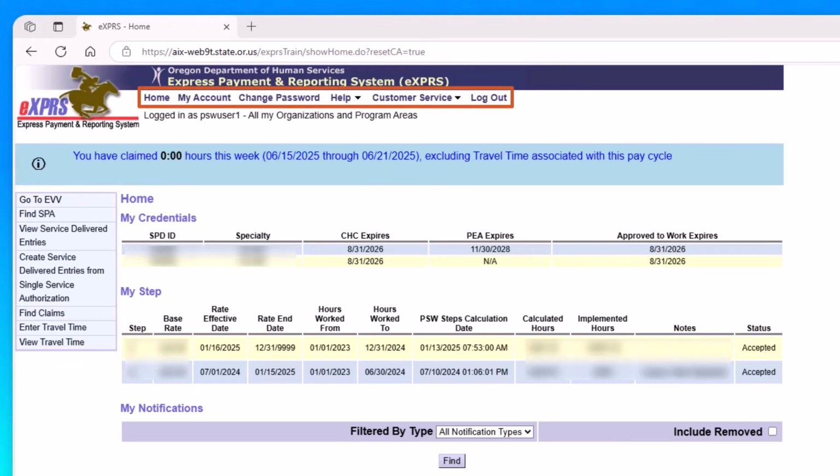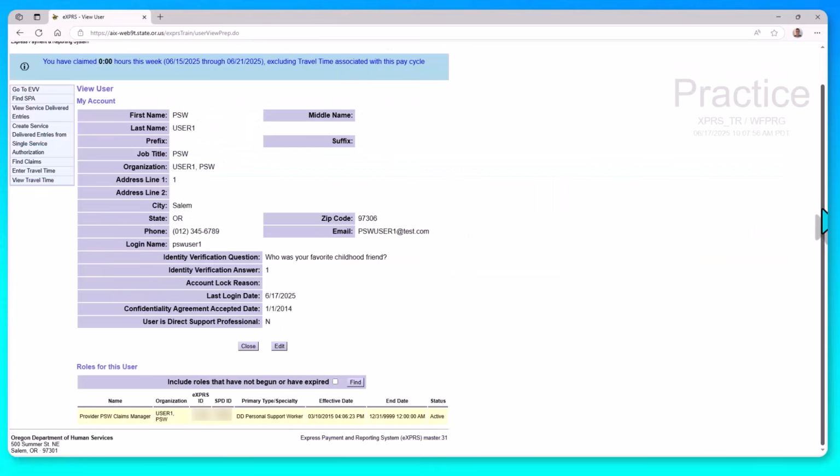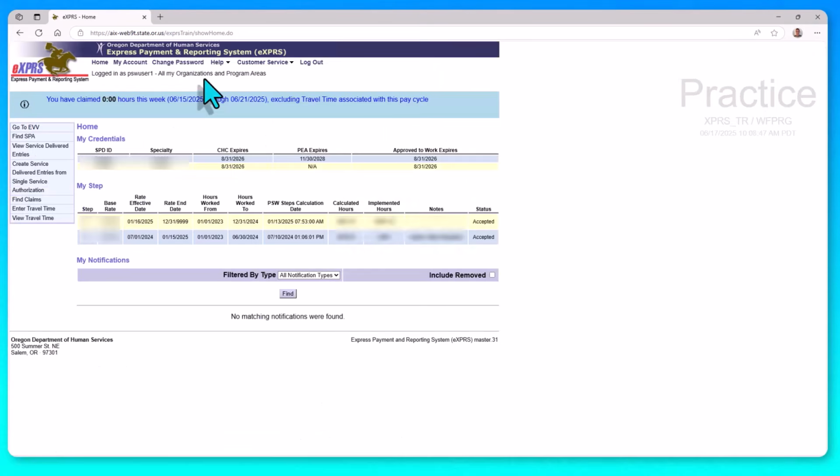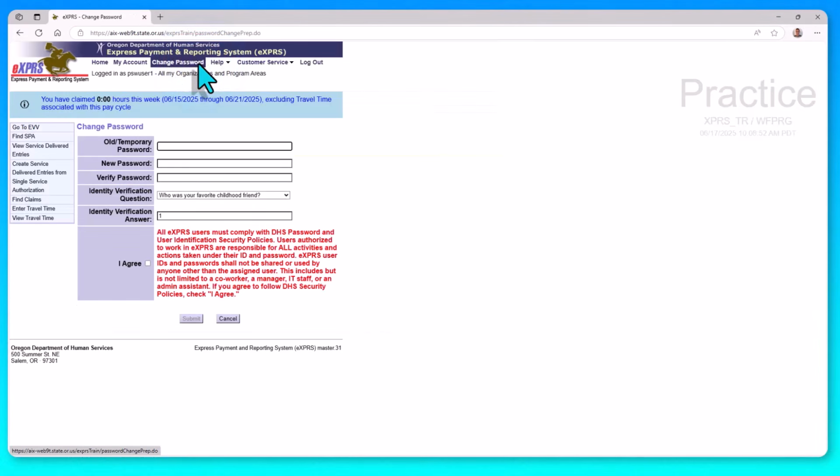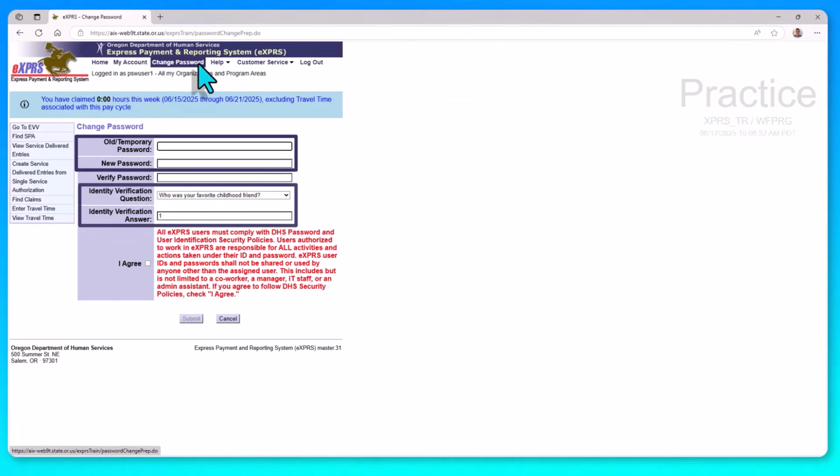Starting with the top menu bar, we have the Home button. No matter where you are in the system, clicking this button will return you to this page. Then there's the My Account button. Clicking this will open up your personal account details, as well as your organization and the roles that are associated with your account. Change Password does just that. It allows users to update their password and their identity verification question and answer.